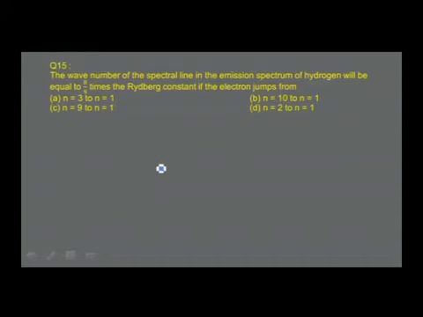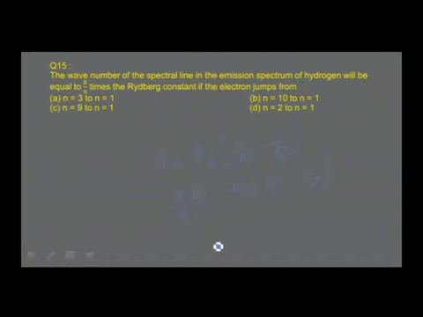The spectral lines are calculated by the formula nu bar is equal to RH into 1 by n1 square minus 1 by n2 square. Here it is given the wave number of the spectral line in the emission spectrum of hydrogen will be equal to 8 by 9 times the Rydberg constant. Therefore, 8 by 9 RH is equal to RH into 1 by 1 square minus 1 by n square.